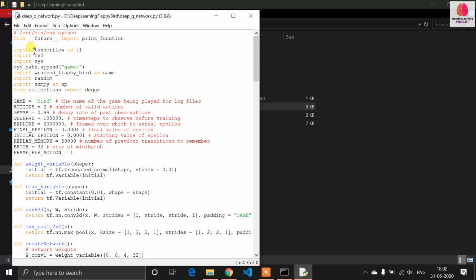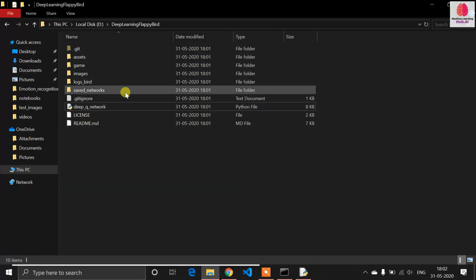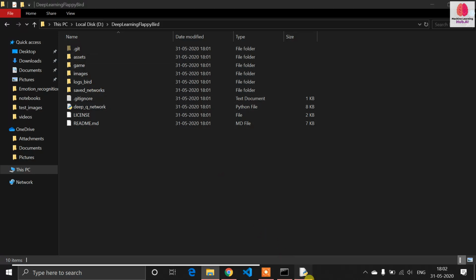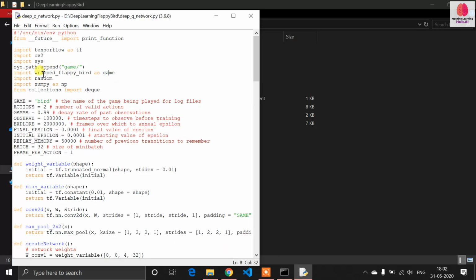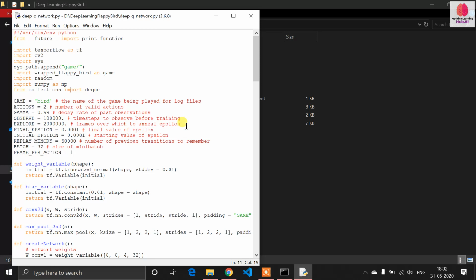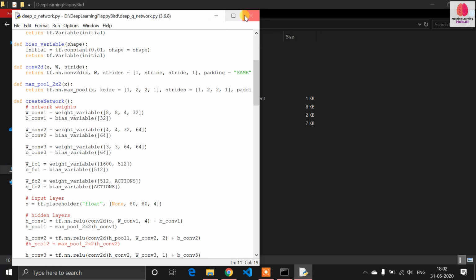You can see TensorFlow, CV2. This wrapped Flappy Bird is not a library. It is just a folder, and it's just accessing this. Collections is an inbuilt library. So we need to install the pygame library, OpenCV library, and TensorFlow library.